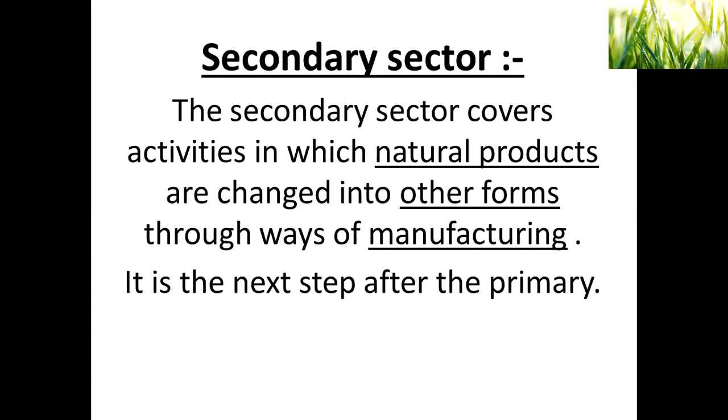Now coming to the secondary sector. The secondary sector covers activities in which natural products are changed into other forms through manufacturing. This is the next step after primary. That means we get agricultural products. Now here, cotton is taken to the secondary sector where it is manufactured into thread. So the manufacturing process comes in the secondary sector.